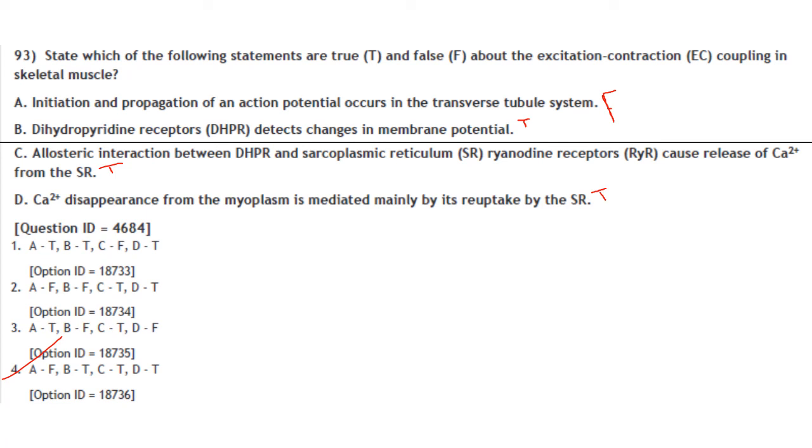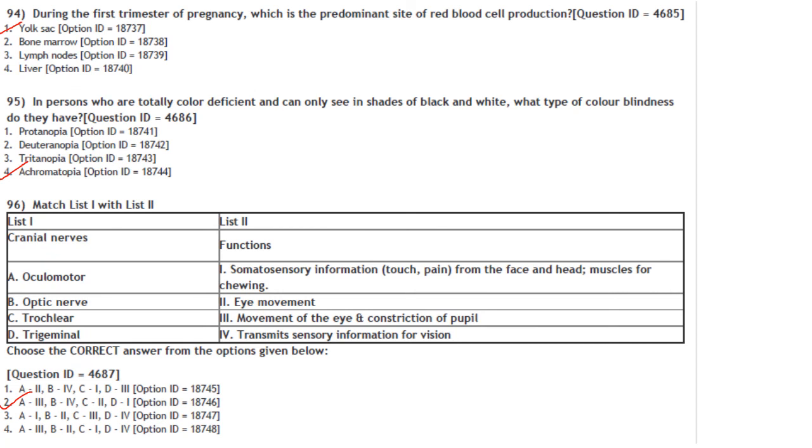That is also true. So the answer is A false, B true, C true, D true. Answer is option 4. Then, during the first trimester of pregnancy, which is the predominant site of red blood cell production? It is the yolk sac.